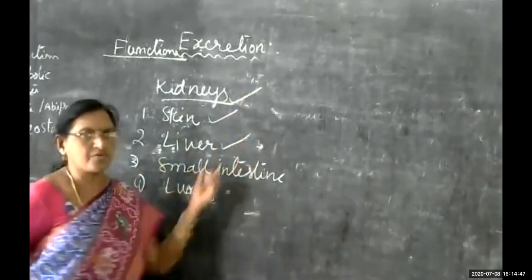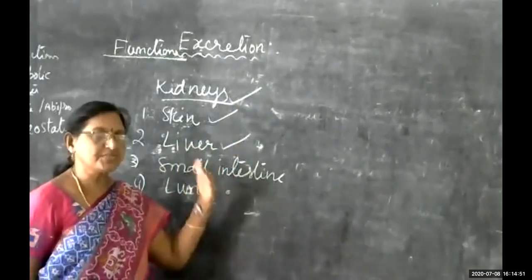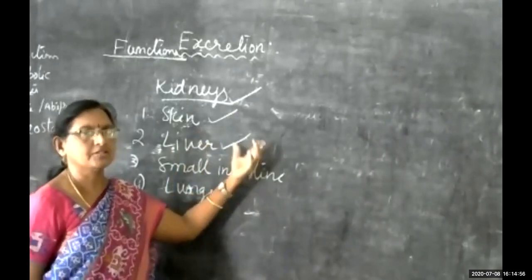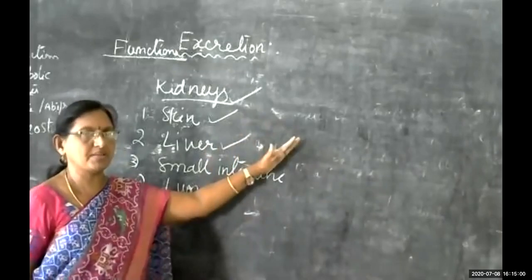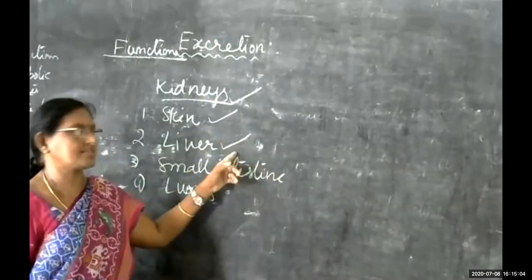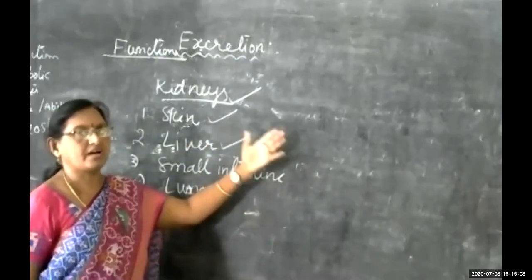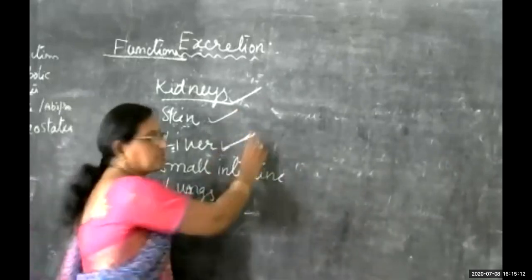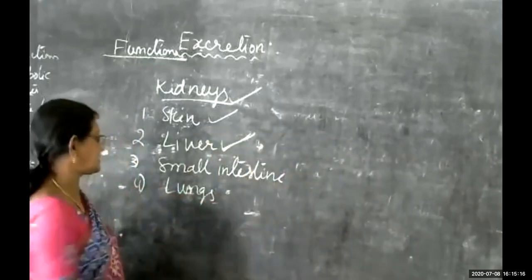And the liver. Just now I told you that during metabolic activities the bile juice gets released by the liver, and that bile contains different pigments. Along with the bile pigments, urochrome, one of the chemical substances, also gets released. In that process lots of waste materials are released into the bloodstream and reach the kidneys.